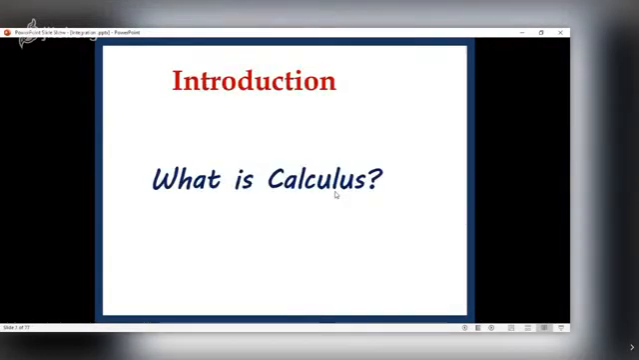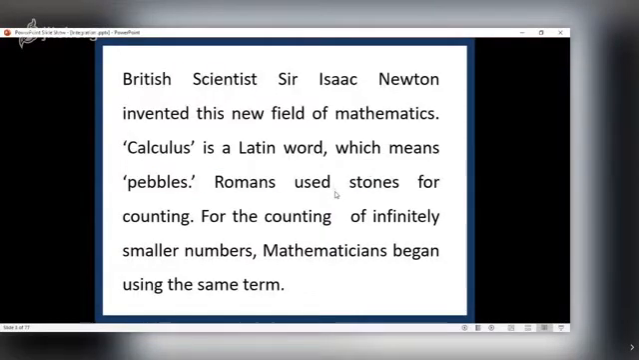Now what is calculus? Basically, calculus is a Latin word which means pebbles. Initially, pebbles were used for the purpose of counting. Now calculus is a very important branch of mathematics. Sir Isaac Newton from England is given the credit for the development of calculus. Actually, the credit goes to two gentlemen, Newton from England and Leibniz from Germany.